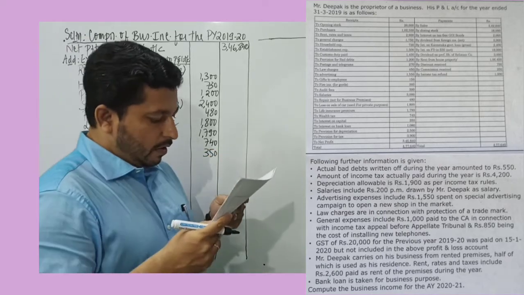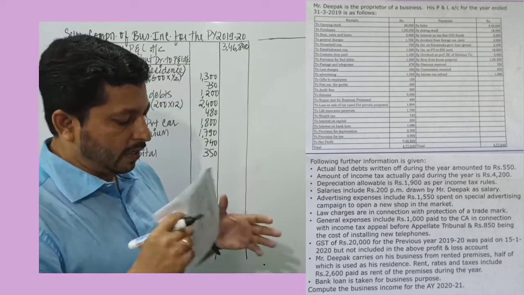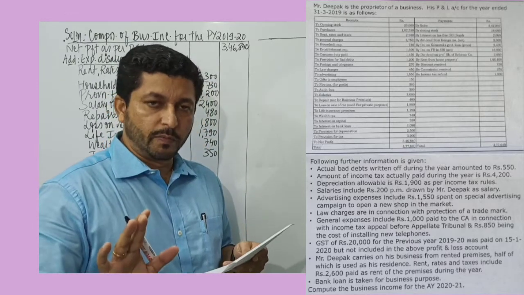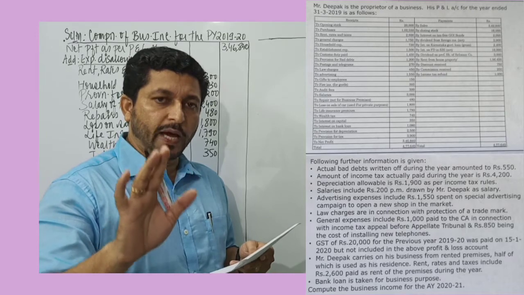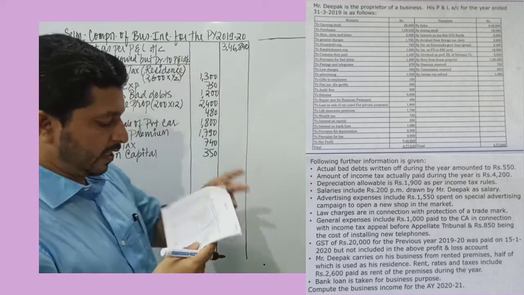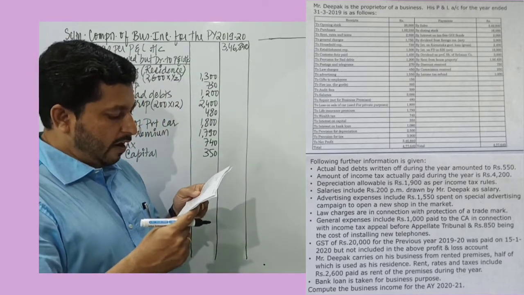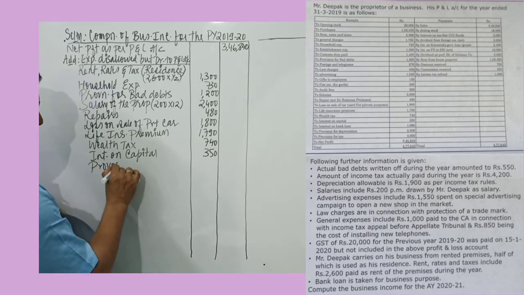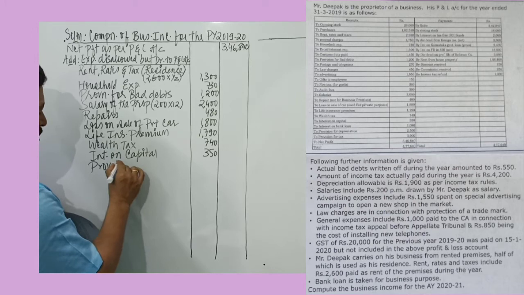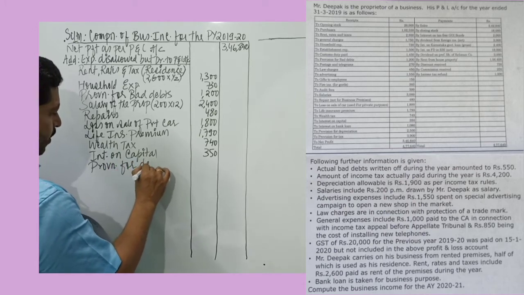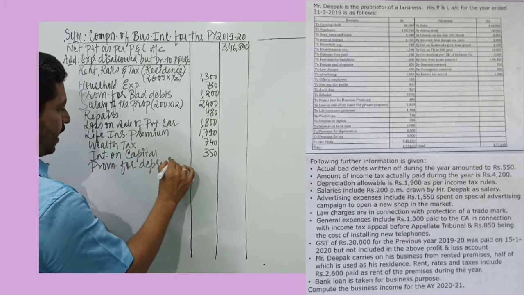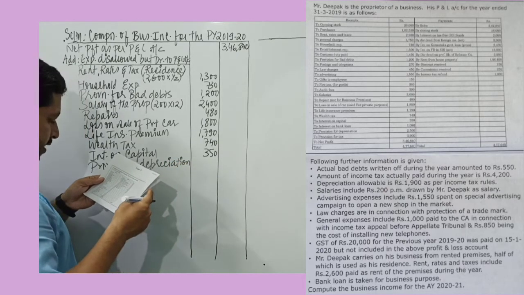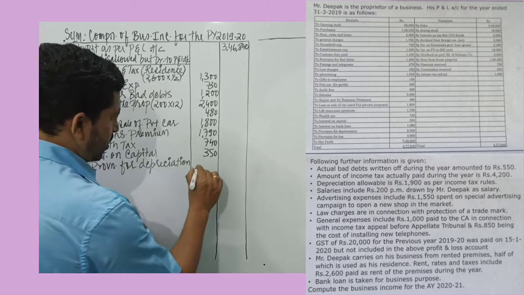350. Next we are given with interest on bank loan. The last point says bank loan is taken for business purpose. So definitely interest on bank loan is a business expense. So that is allowed. Next we have provision for depreciation. So as I mentioned, provisions are disallowed. Just depreciation would be allowed. But since it's a provision made out of profit, those are disallowed. So provision for depreciation is disallowed.